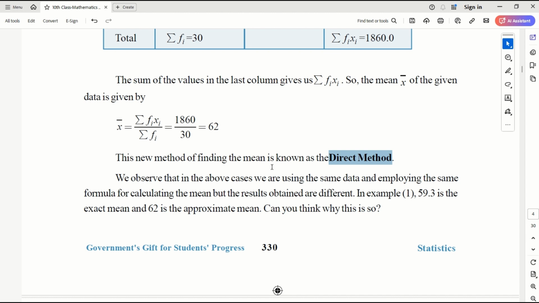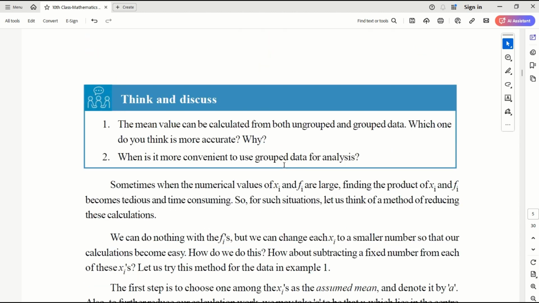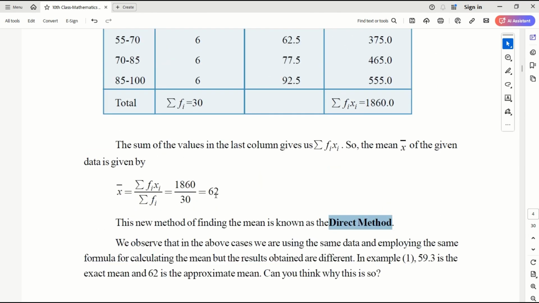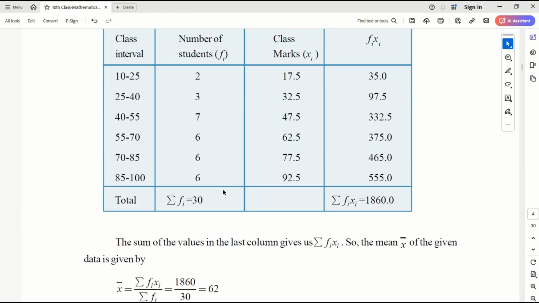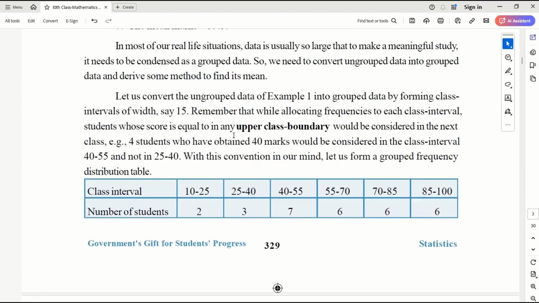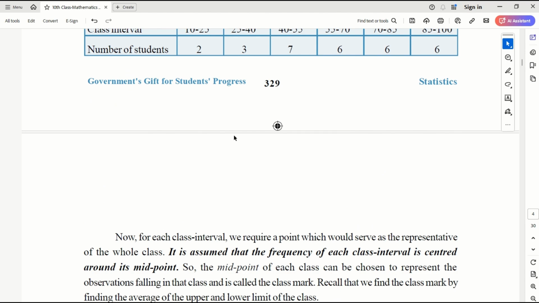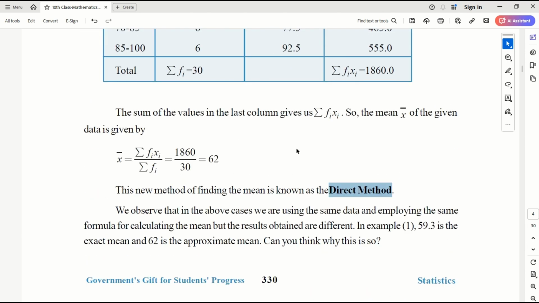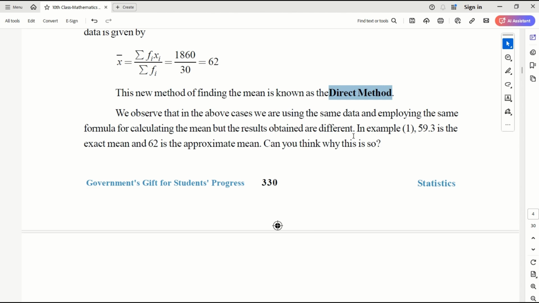Remember, there are three methods to get the mean: the direct method, the assumption method, and the third one is the step method. All three will try to converge close to 59.3, right? This is the actual mean. So we need to converge close to that value. Let's see how we will do that. So this is the direct method.